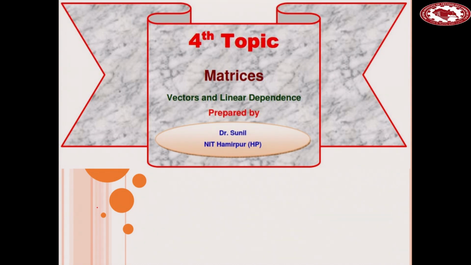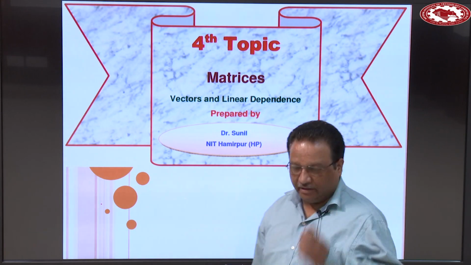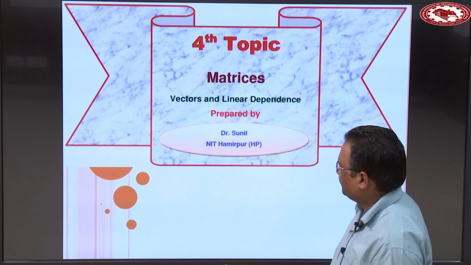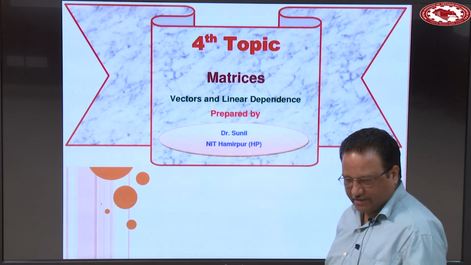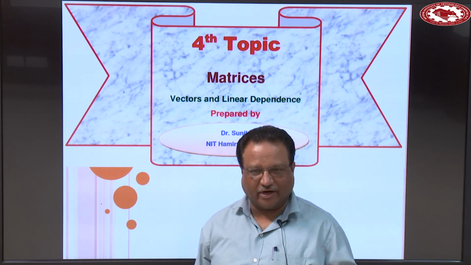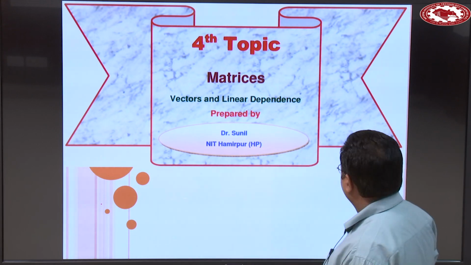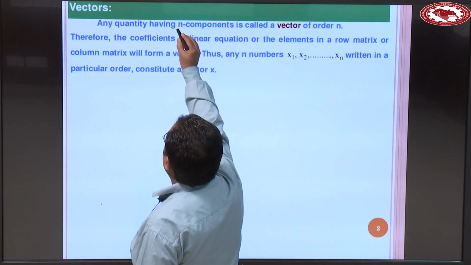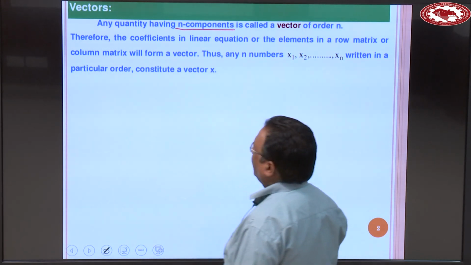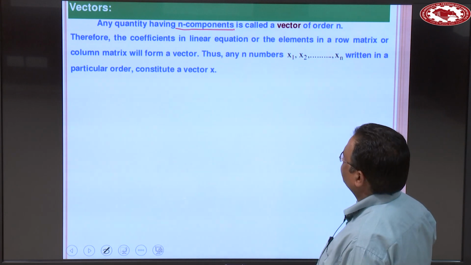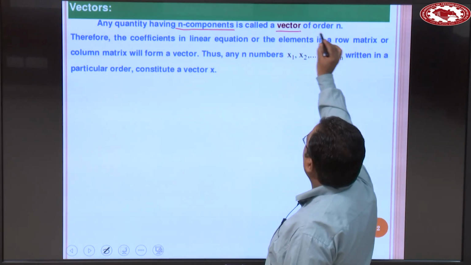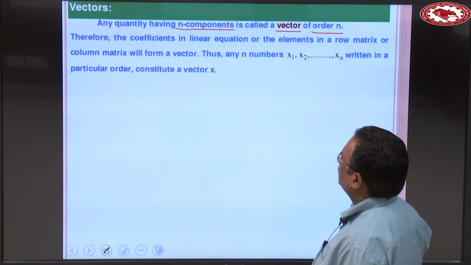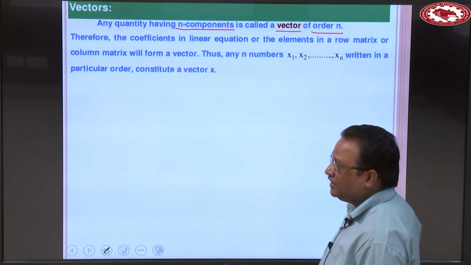So, next topic, vectors and linear dependence. So, in matrices, what is a vector? Any quantity having n components is called a vector of order n, right. So, any quantity having n components is called a vector of order n.